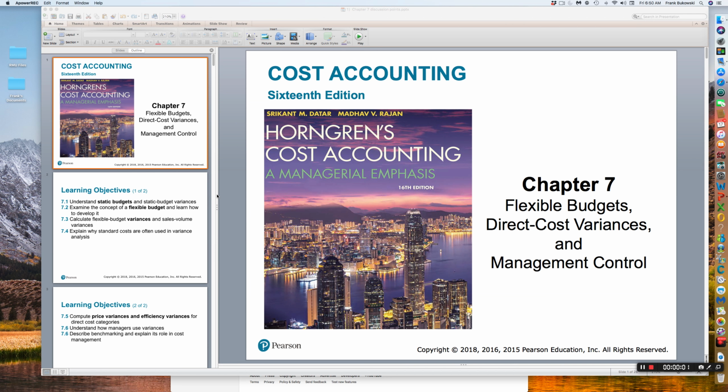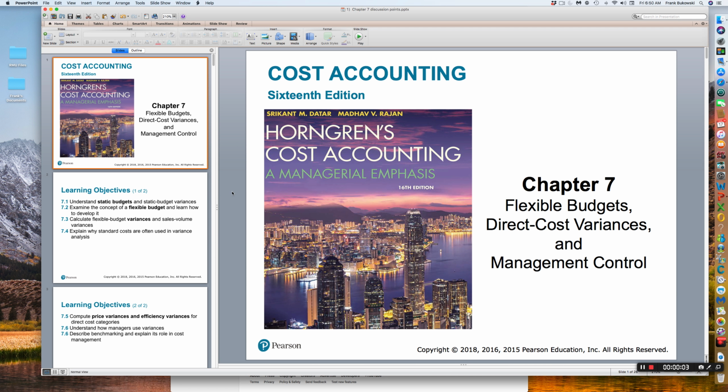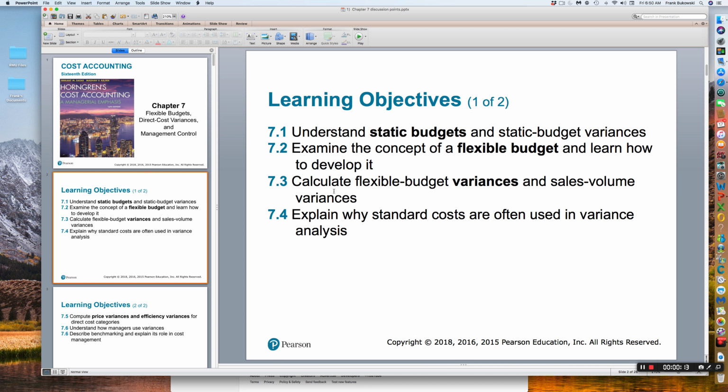Okay, this is the first podcast on Chapter 7. We're going to be looking at flexible budgets and we'll be looking at variances and management control. So, static budgets and flexible budgets will be focused on in this chapter. We'll be looking at the use of variances.